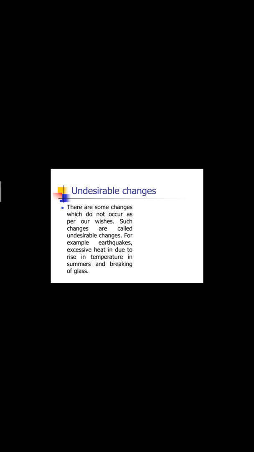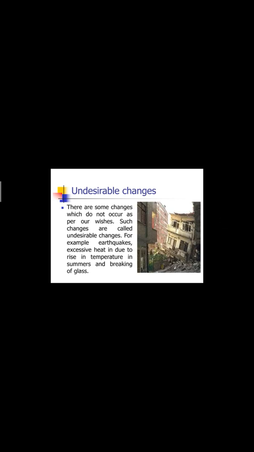Next is undesirable change. Those changes which do not occur according to our wish are known as undesirable changes. For example, all natural disasters are undesirable changes. And if we take a common life example, the breaking of glass is also an undesirable change. Okay.